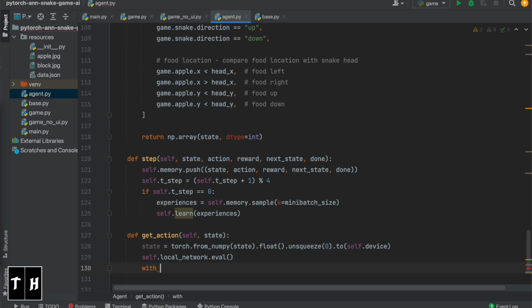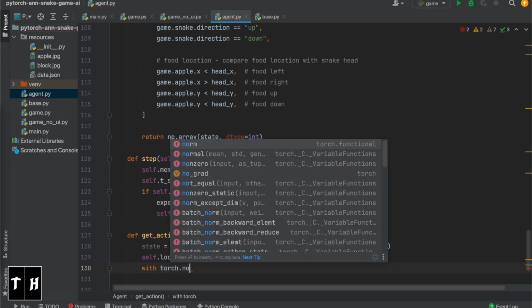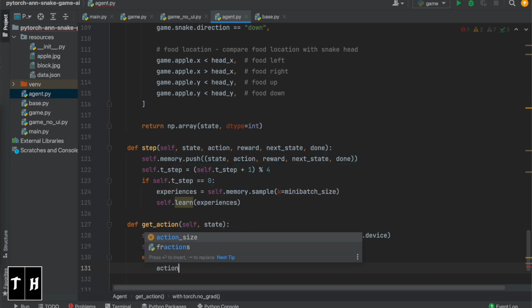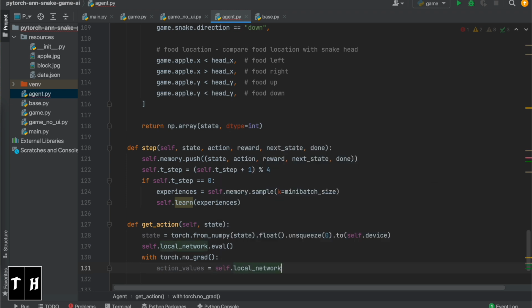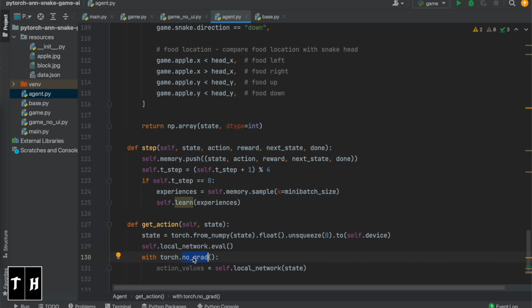Now with torch.no_grad(), action_values equals self.local_network, and we'll pass the state. This torch.no_grad() ensures that no gradients are calculated, which saves memory and computation while we compute the action values on the local network.